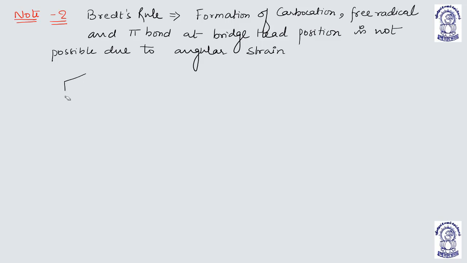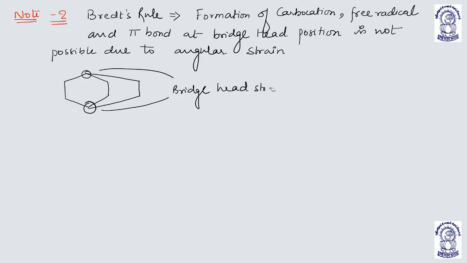Like I'll tell you, this is the cyclic chain, suppose. So these two carbons are the bridgehead carbons. Remember? These two are the cyclic rings. So they are bridgehead carbons. Bridgehead carbons already have a high amount of angular strain. And that is why, because of high angular strain, they cannot form a carbocation over them. They cannot form a free radical over them.